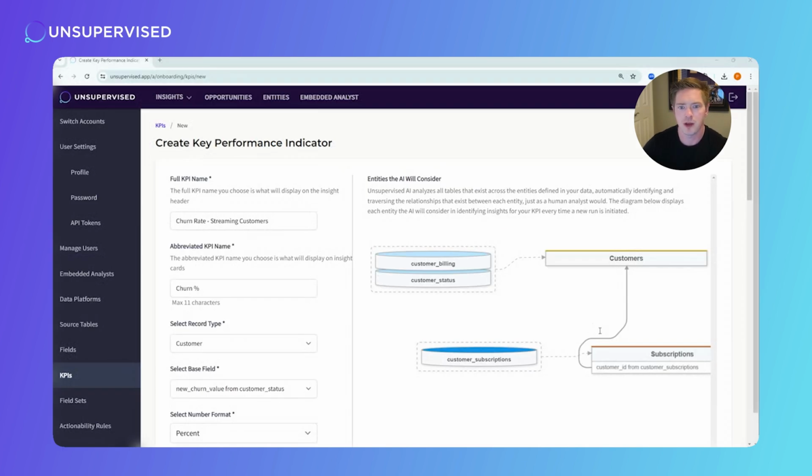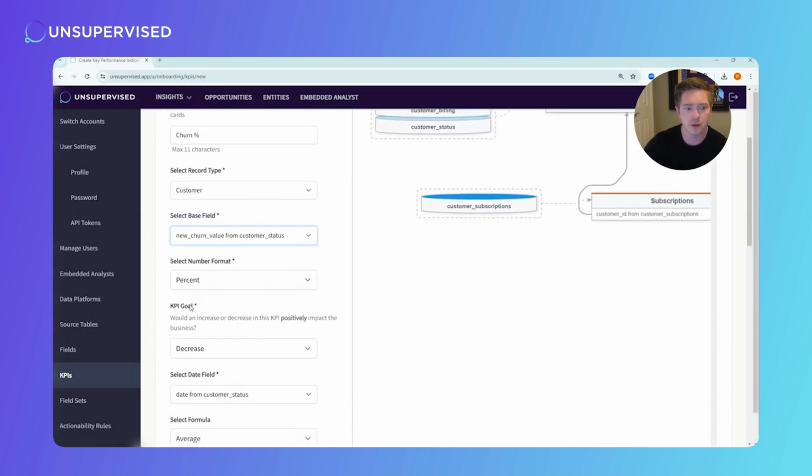Next, I have Unsupervised find which of these streaming customers have the highest churn rates by creating a new KPI with two key details. The first is, in our new base field, I'm going to choose new churn value so that we're generating patterns that tell me which customers are churning the most.